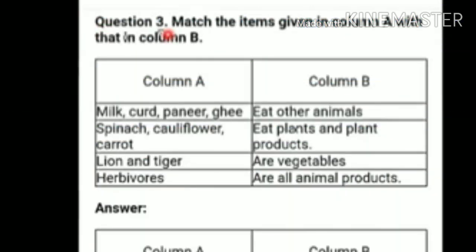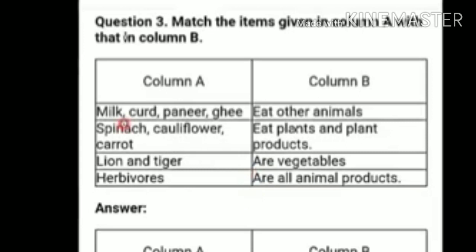Yes, this is the question. Match the item given in column A with that in column B. This is match the pair, children. Here in the question, the two columns are there, column A and column B. So when we write the answer of match the pairs, you always have to copy the content of column A. The content of column A will be the same, and in column B we will write the correct answers. For example,